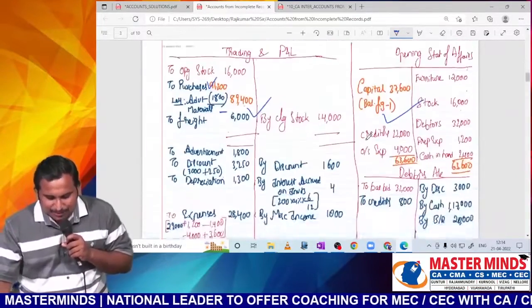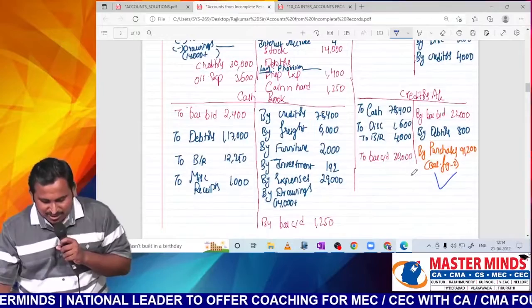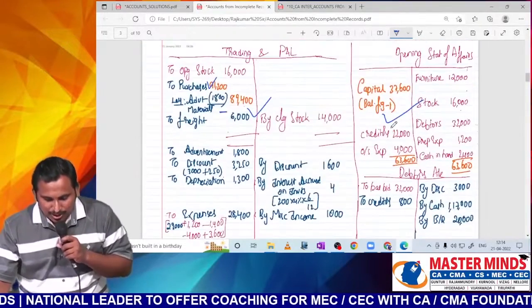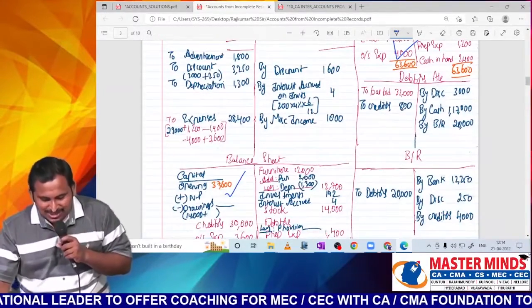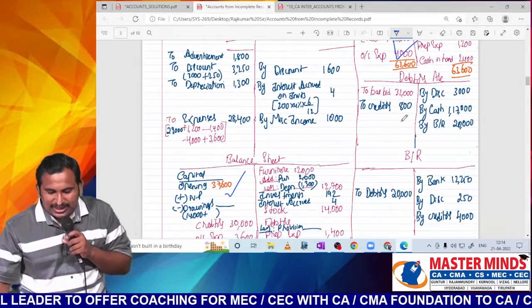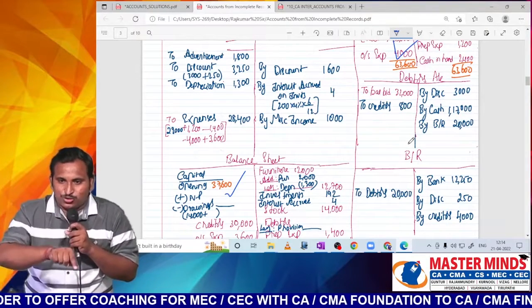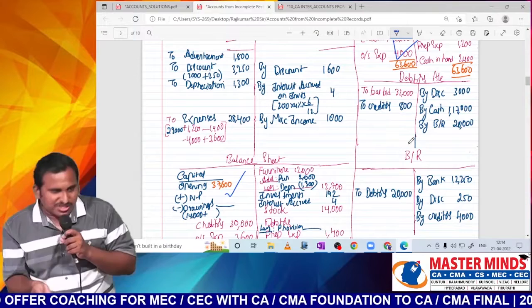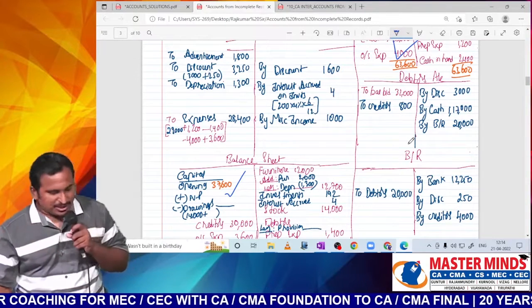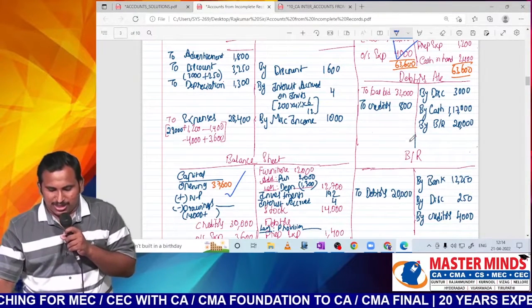I think these are the preliminary ledger accounts we can fill. Creditors we are able to fill. Opening statement of affairs. Not filled is debtors and bill receivable. In debtors, at least if you know sales, you can find closing balance. Or else if you know closing balance, you can find debtors. Now I think one of these things should be there, sir.